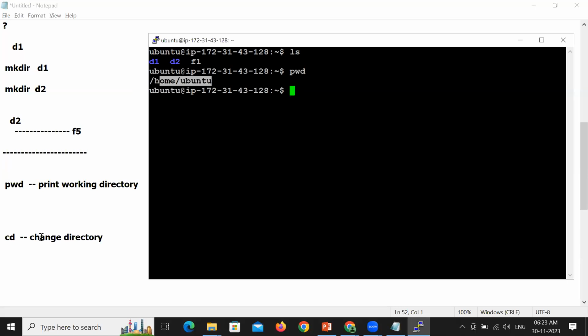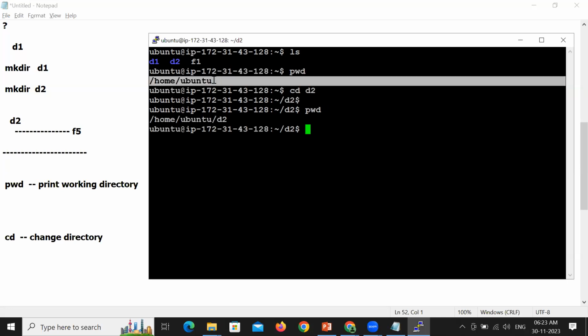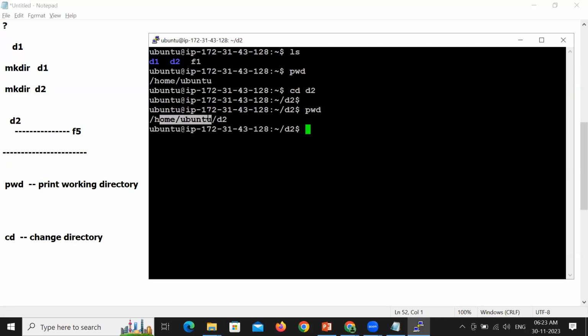I want to change to D2. We have a command called cd, change directory, mention to which directory you want to change. I want to change to D2. Successfully completed. Right now, I am pointing to D2. If you want to confirm, we have a command called pwd. Please observe here, previously I was pointing to /home/Ubuntu. Now I am pointing to /home/Ubuntu/D2.